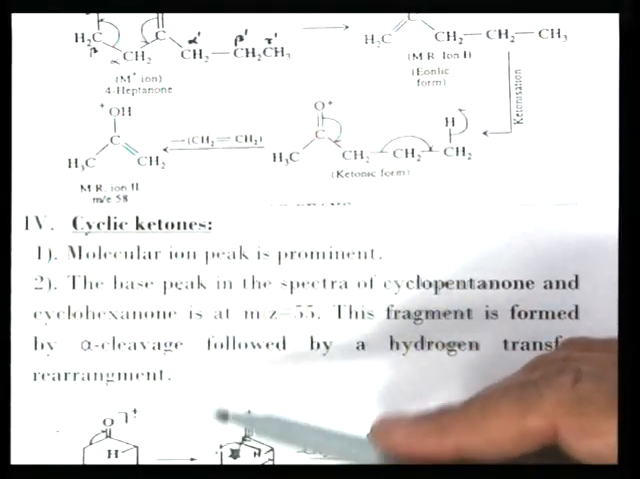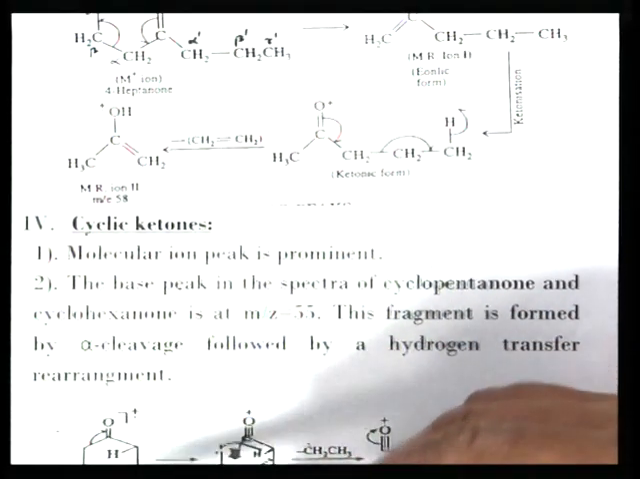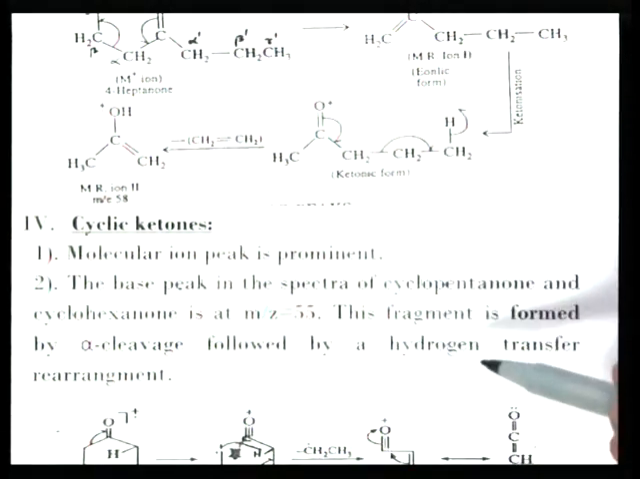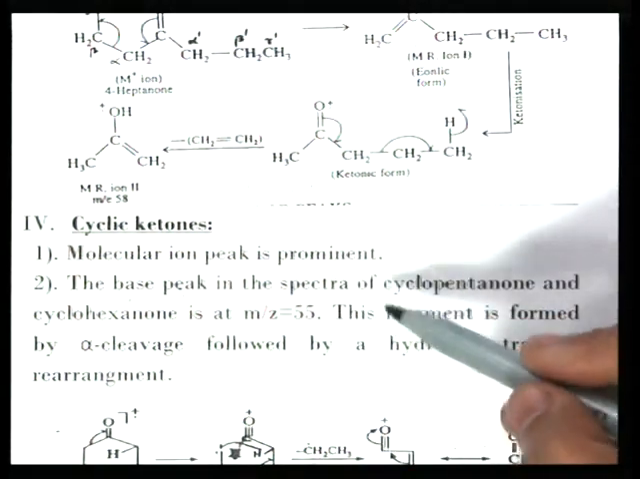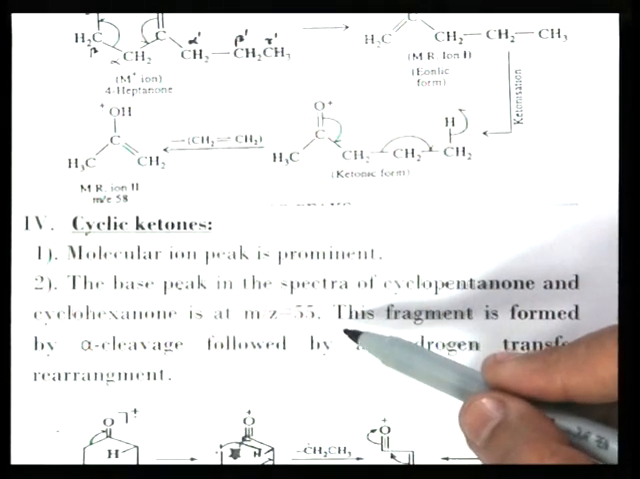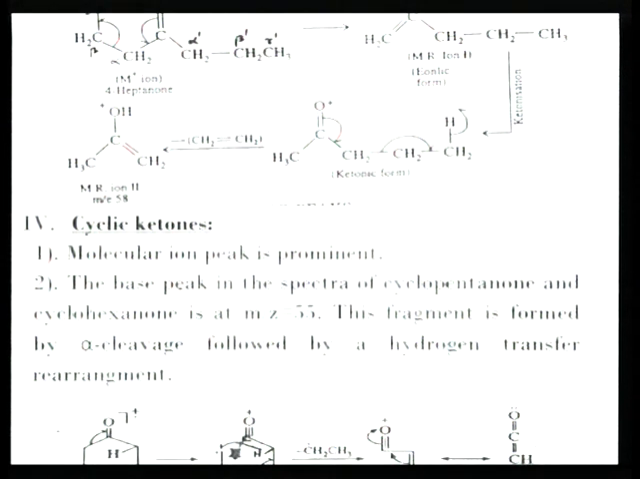Now, cyclic ketones. For cyclic aliphatic ketones, the molecular ion peak is prominent, and the base peak is found in the spectra of cyclopentanone and cyclohexanone at m/z 55. This can be shown by this reaction. So, after rearrangement it will show m/z 55, as shown by this reaction.